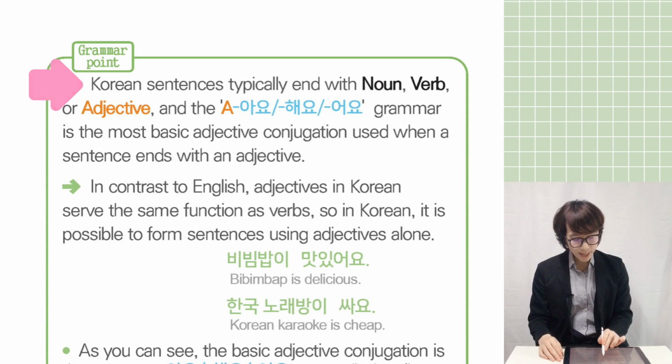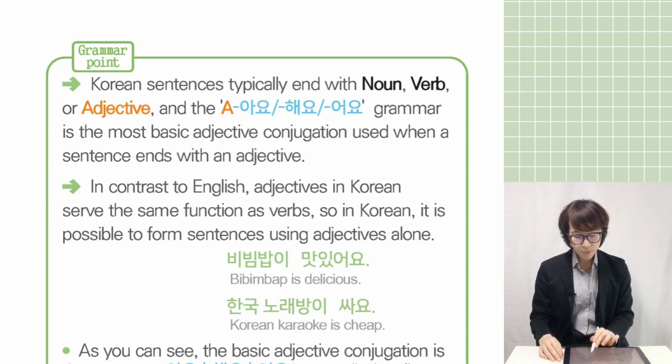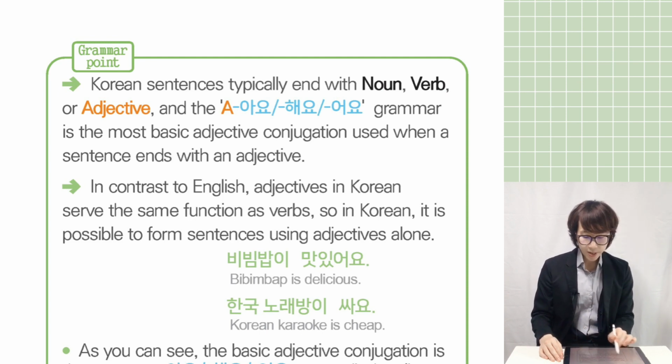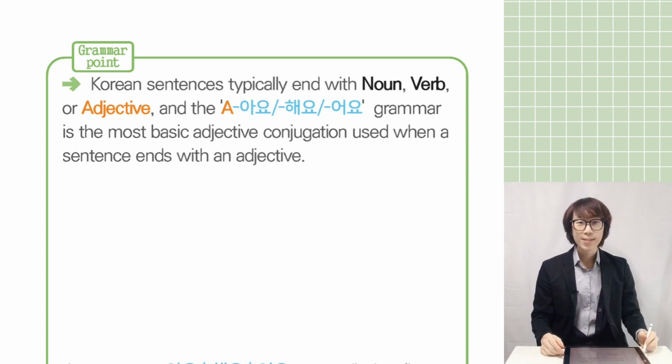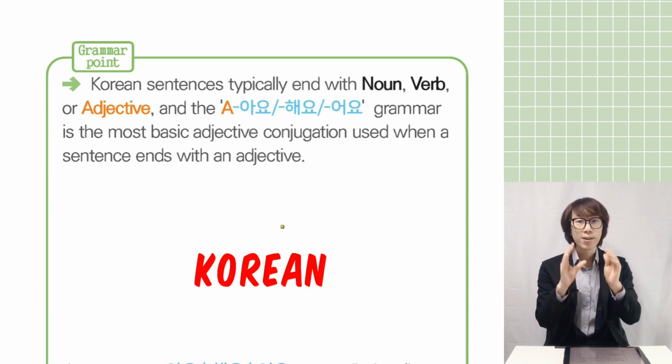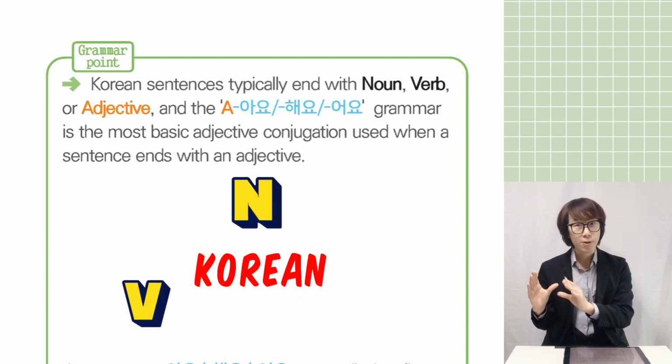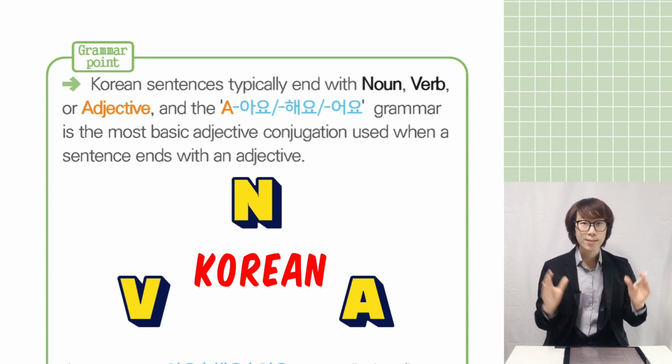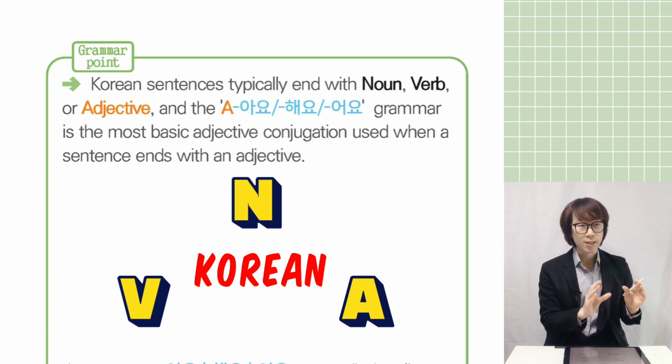Korean sentences typically end with a noun, verb, or adjective, and the adjective 아요, 해요, 어요 grammar is the most basic adjective conjugation used when a sentence ends with an adjective. Everyone, so far I taught you that Korean consists of nouns, verbs, and adjectives.